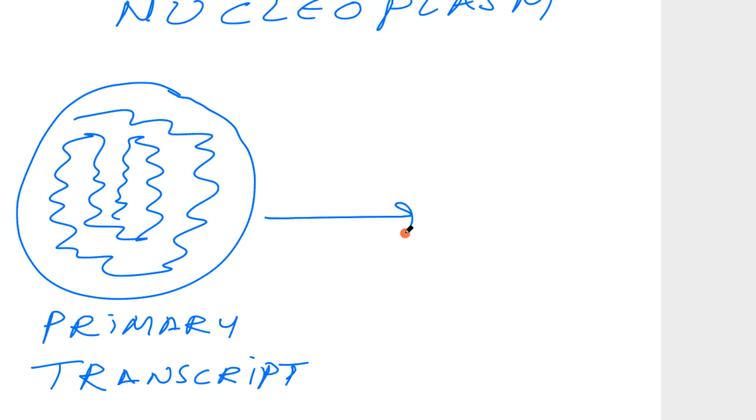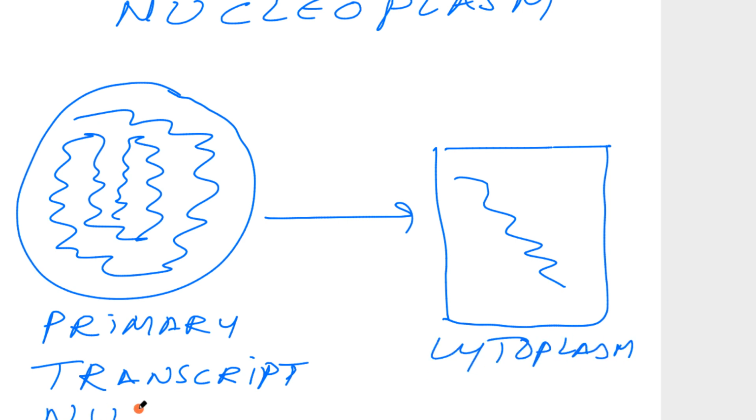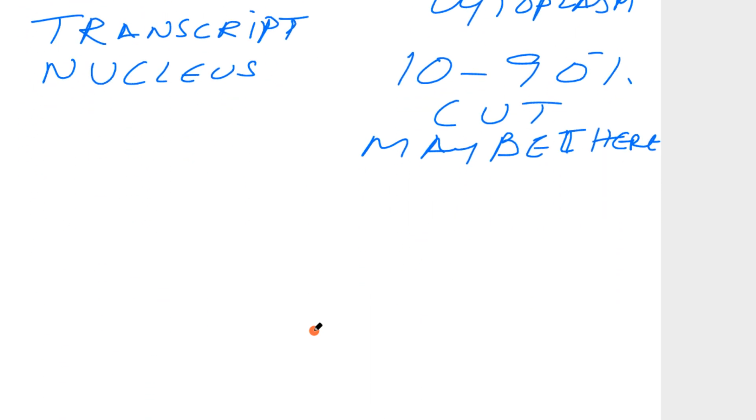When it enters the cytoplasm, after the post-transcriptional modifications, the RNA will be this much in the cytoplasm. This is the RNA, this is the nucleus. In this, 90% deletions may be there. The mature RNA is much smaller.